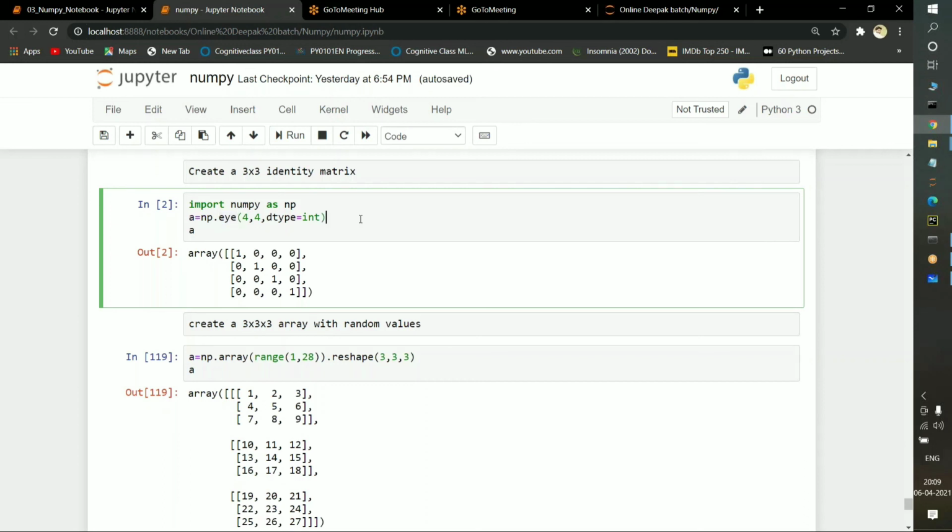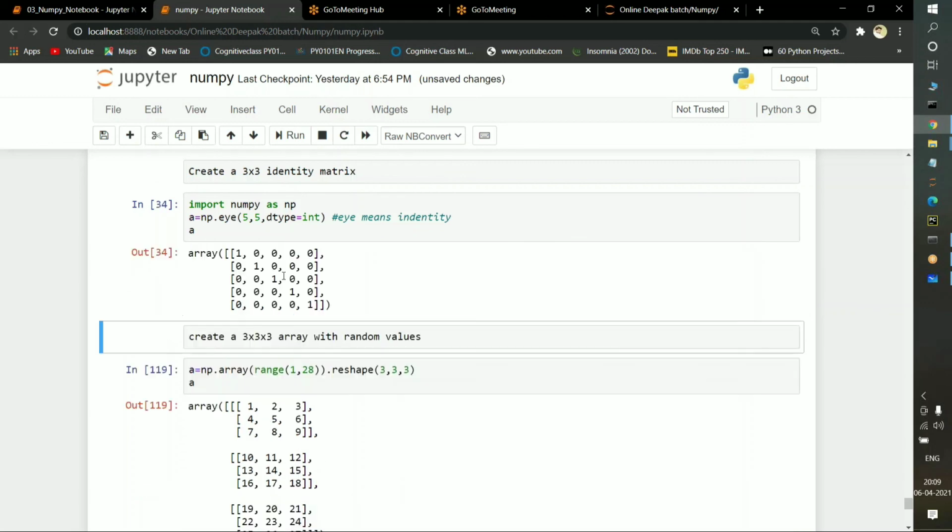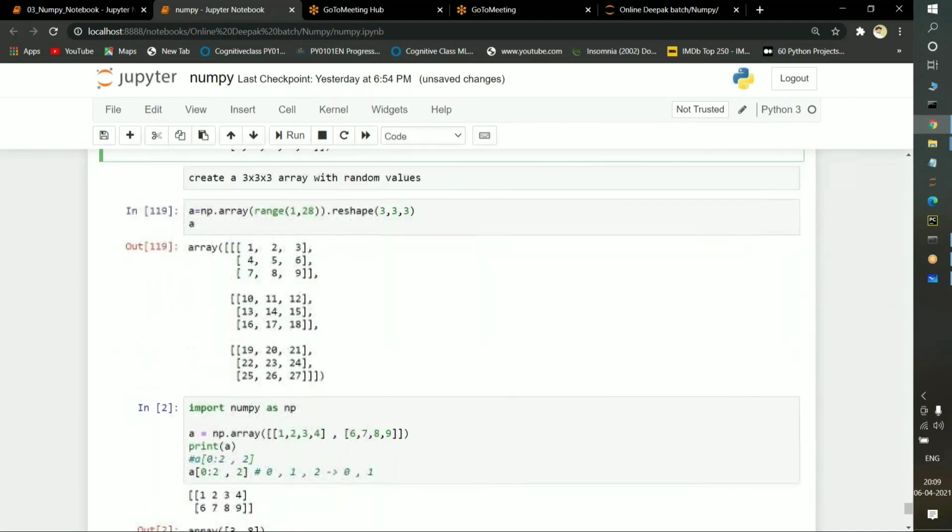Okay, eye means identity. On the index positions it is going to print 1. Suppose instead of passing 4 here, I pass 5, what will happen? 5 rows will be selected, 5 columns will be selected, and every diagonal value will be represented with 1. This is the purpose of using the eye function.